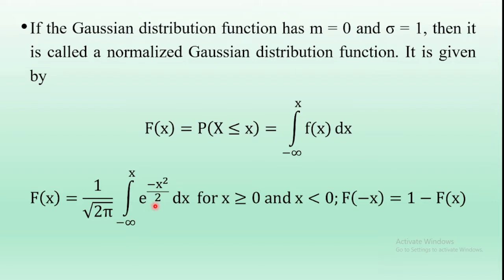And substituting the density function value into this equation, we get the probability distribution function or the cumulative distribution function capital F_X(x) equal to 1 by root 2 pi, integral from minus infinity to x of e power minus x square by 2 dx, for x greater than or equal to 0, and for x less than 0, F(minus x) is equal to 1 minus F(x).